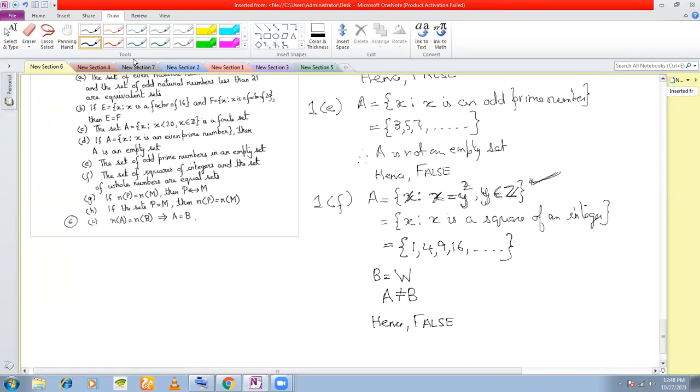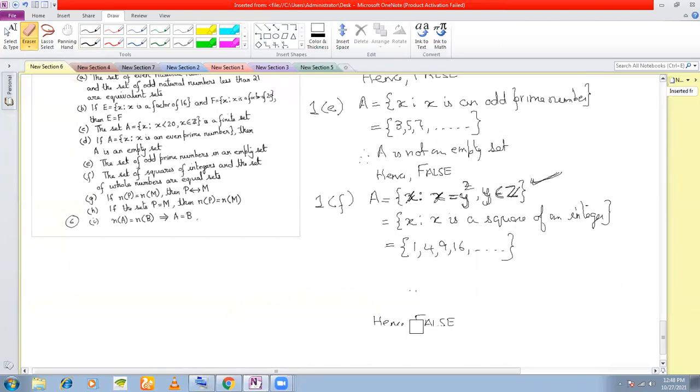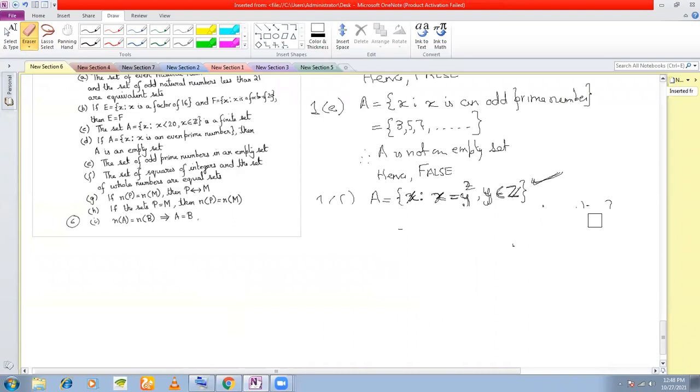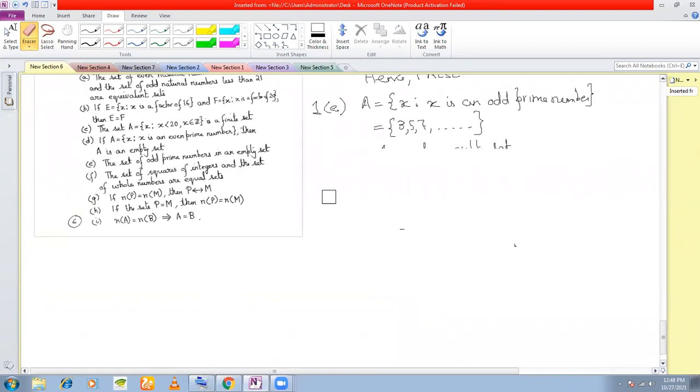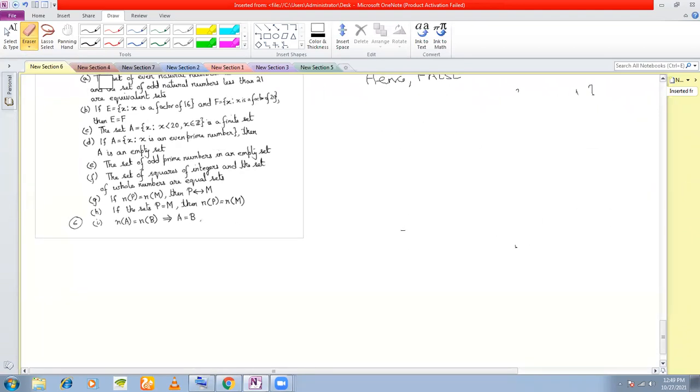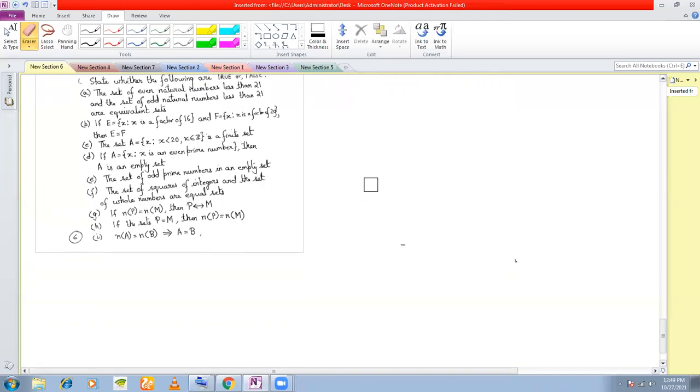Okay. Sir, can minus 1 be a whole number? No. Whole number starts from 0. 0, 1, 2, 3, 4. How can -1 be a whole number? Sir, I am not able to understand number F, sir.